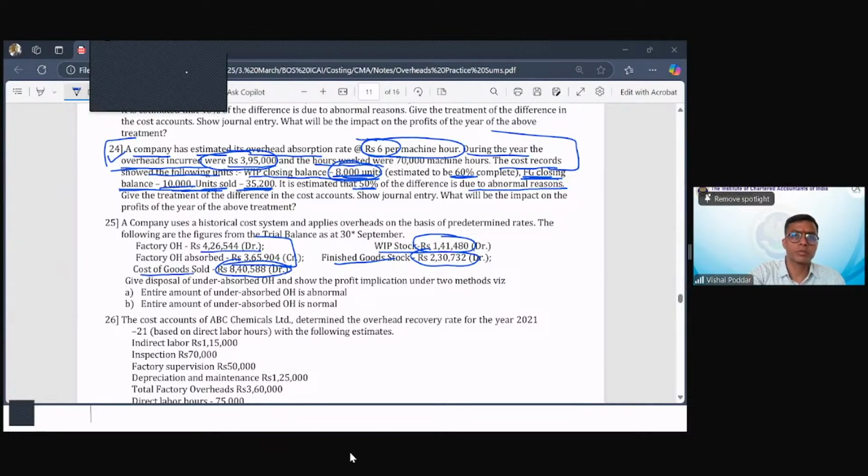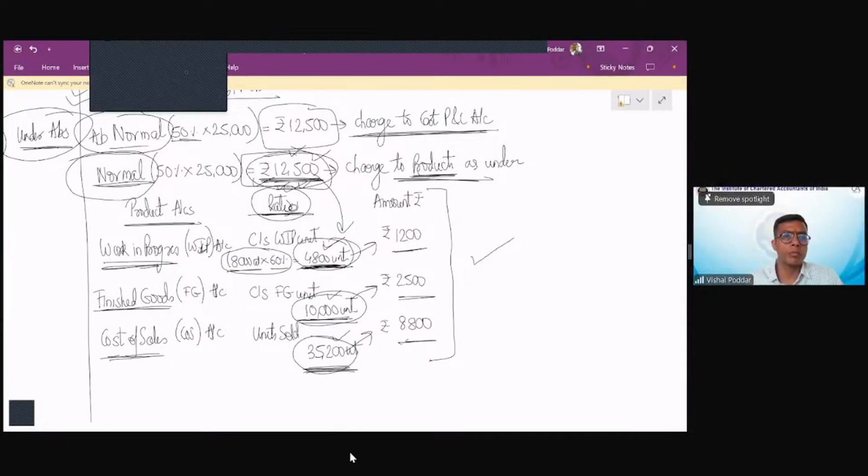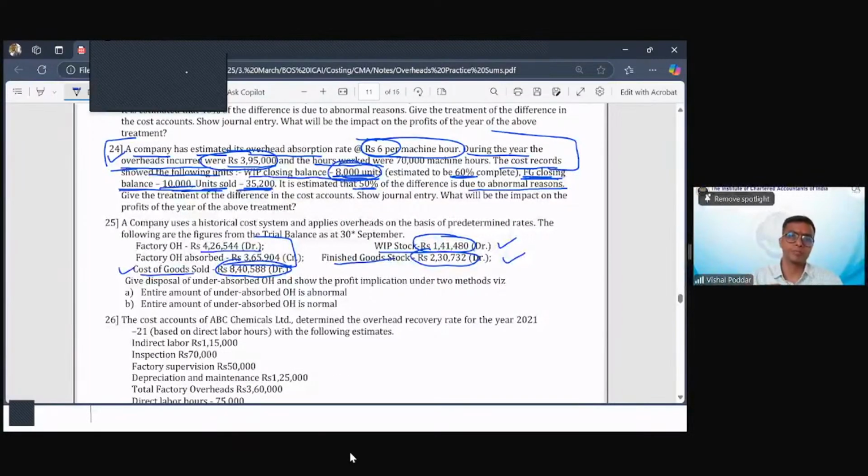So for the purpose of solving, if units are given, just remember one thing: for WIP, you will first multiply the WIP unit by the percentage completion given. And these units, which are called the equivalent units, that is what you take. So for WIP, find out the equivalent units, take these units as the ratio. And if in the question they have directly given you the values of WIP, finished goods, and cost of goods sold, take the values.